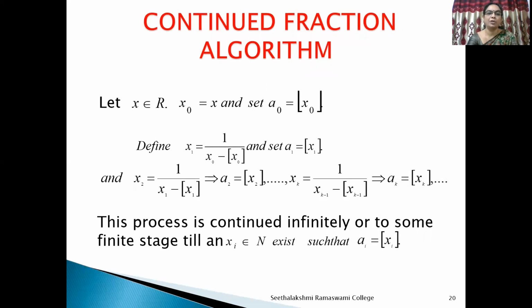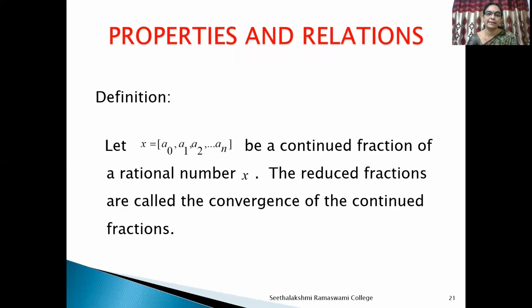Let x belong to R, x0 is equal to x, and set a0 equal to the integer part of x0. Define x1 as the reciprocal of x0 minus the integer part of x0, and set a1 equal to the integer part of x1, and x2 as the reciprocal of x1 minus the integral part of x1, and set a2 equal to the integral part of x2. This process is continued infinitely or to some finite stage till an xi belonging to N exists such that ai is equal to the integer part of xi.